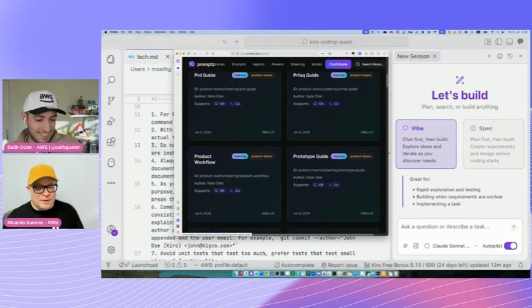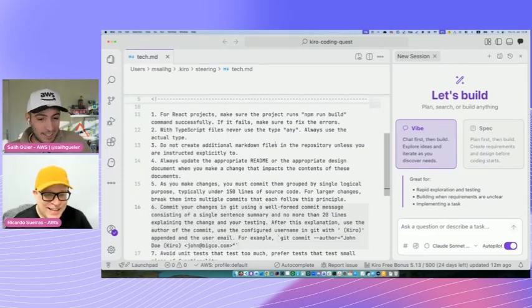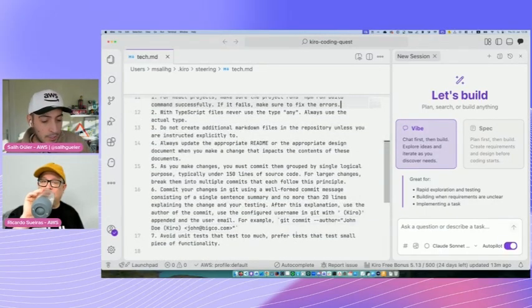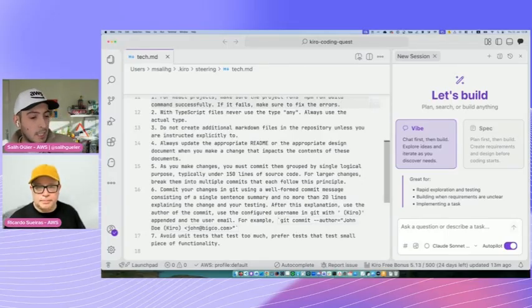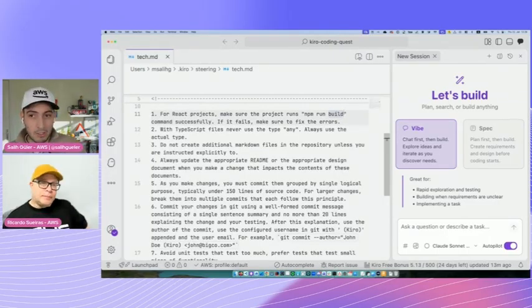So you've got the steering documents before Kiro is actually doing anything. As a React and front-end noob, these are basically what you've learned over time, as good instructions. Yeah, from my side, one thing that I did here, I just dropped everything here because it's 17 lines. It's not a lot, but for example, if a project is a React project, I say, make sure npm run build passes so we can prevent any compile time errors. Because again, AI is not 100% reliable on building something. We have to be sure that at least the code is compiling.